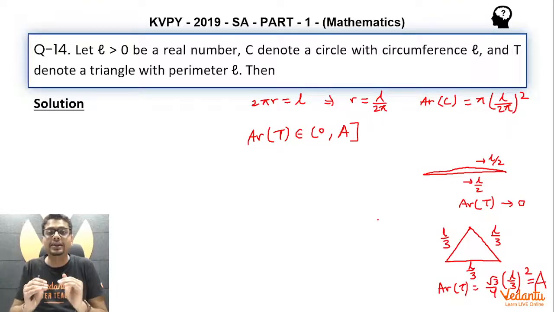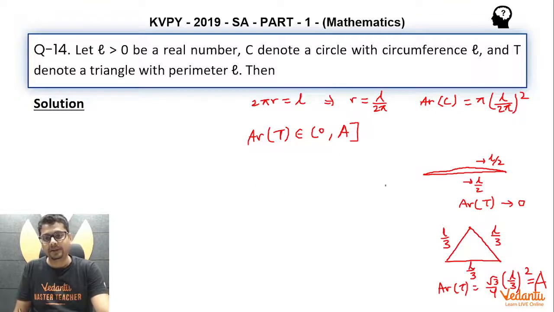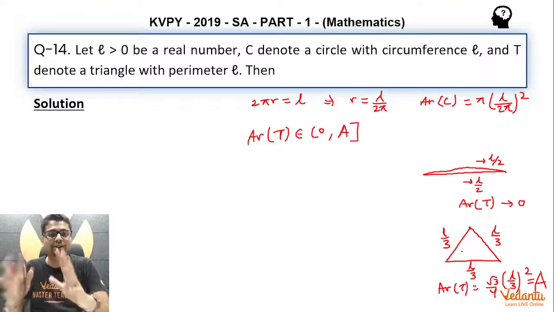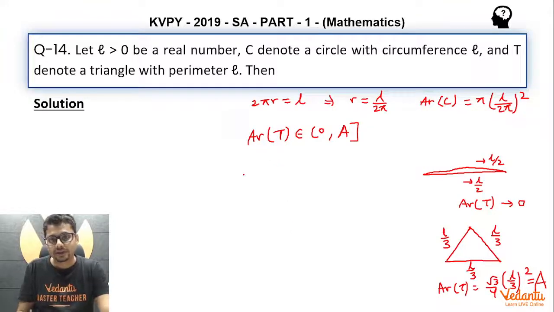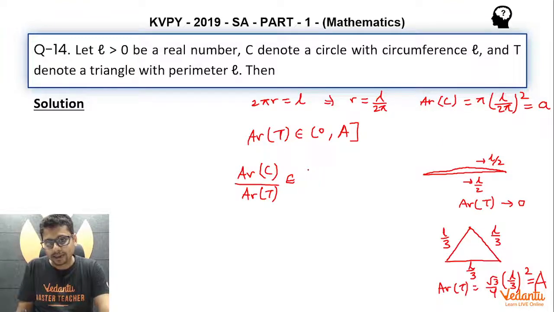It will be limited by some upper limit. So let this upper limit be capital A, which happens definitely in the special case of the equilateral triangle. So what about this area of circle C divided by area of triangle T? Let's say the area of the circle be small a. So I can say the minimum value of this would be small a divided by capital A.